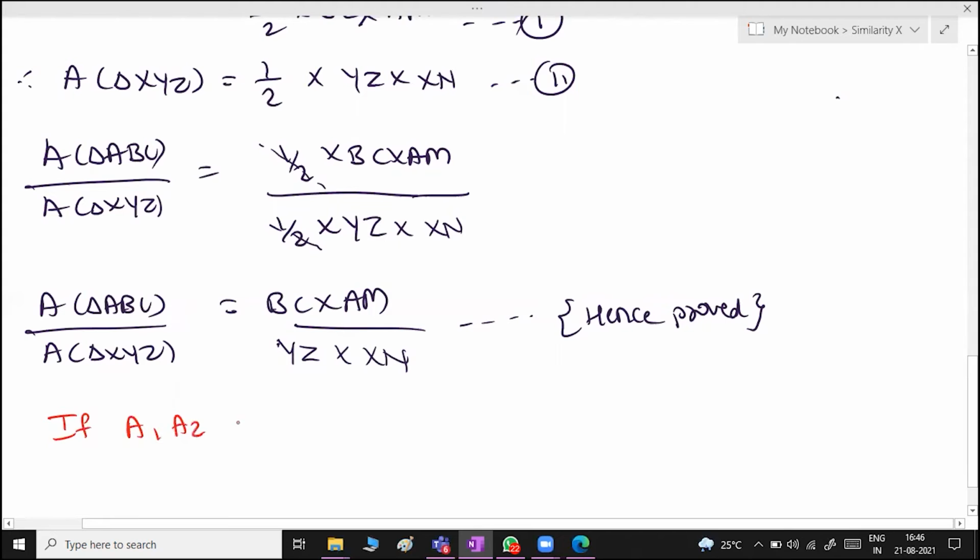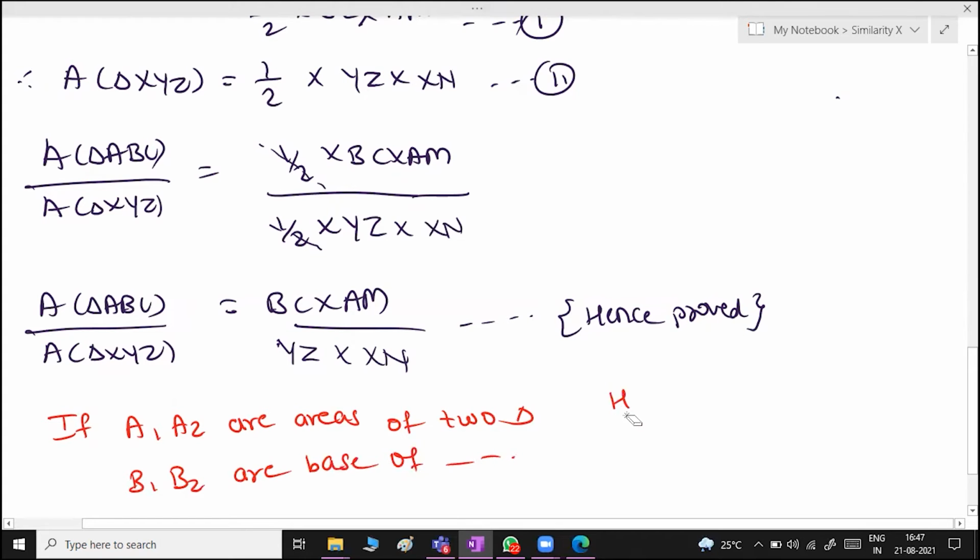A1, A2 are areas of two triangles, and if B1, B2 is base of two triangles, you can take small also, I have taken big. You can take small as well. B1, B2 also H1, H2 are height of two triangles, then ratios of areas of triangle, what will that be?